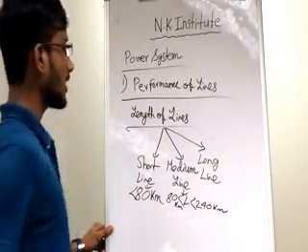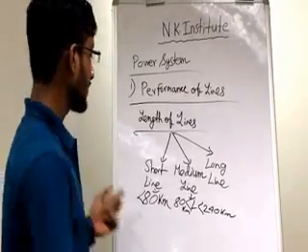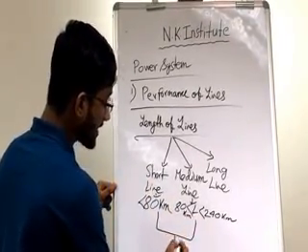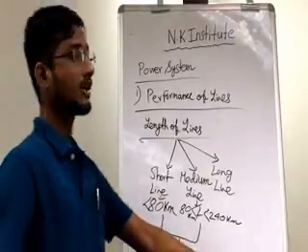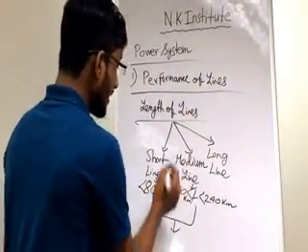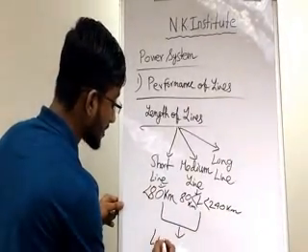One more important thing, guys: in the short line and the medium line, in the later part of the analysis of the performance of line, we will consider these two lines' parameters as lumped parameters.